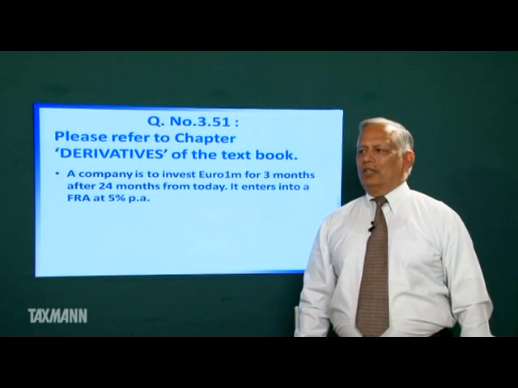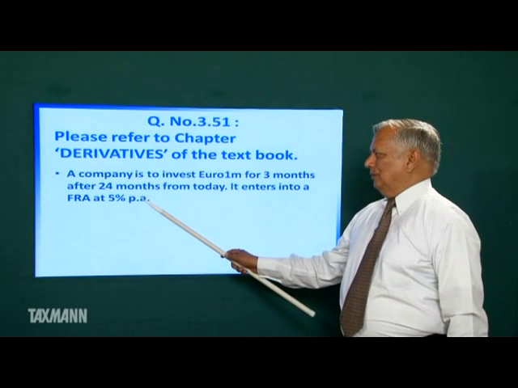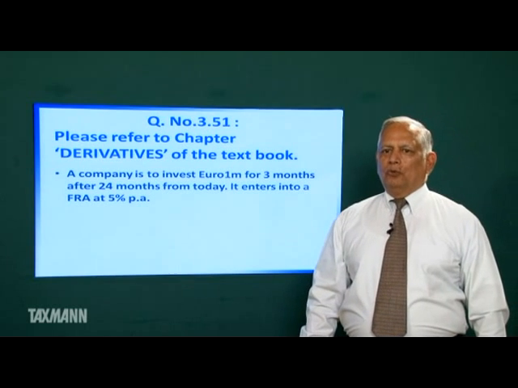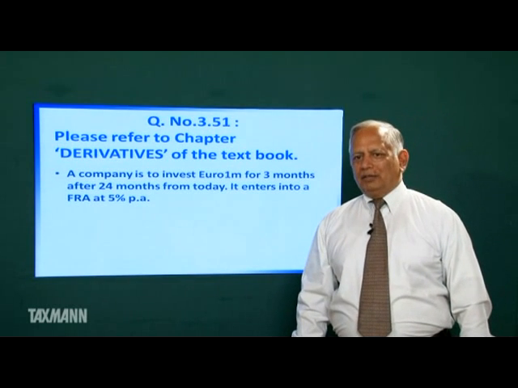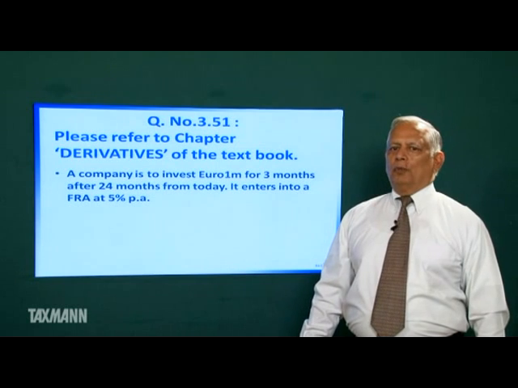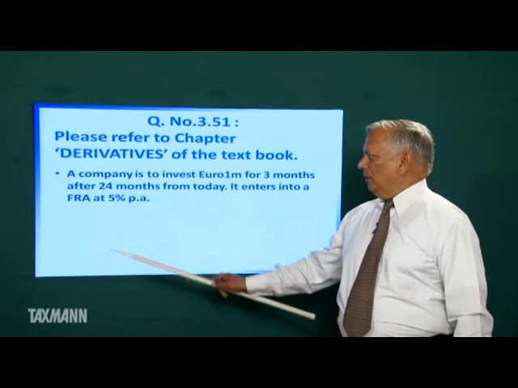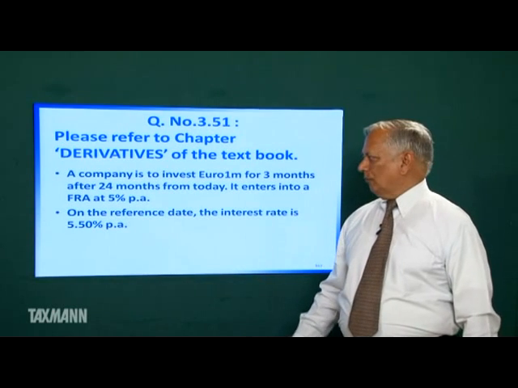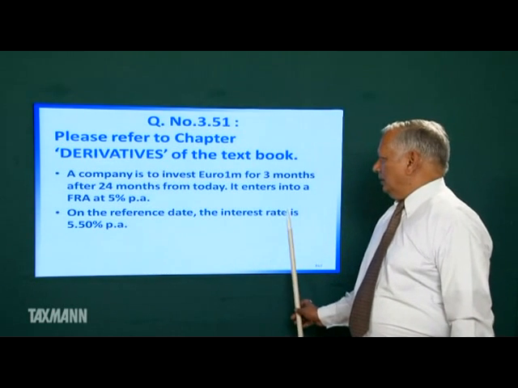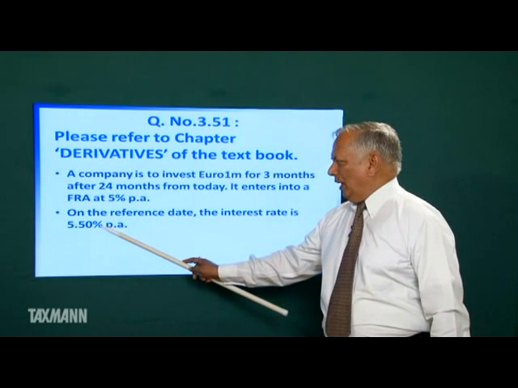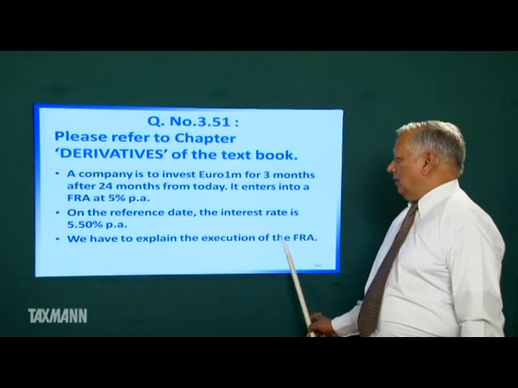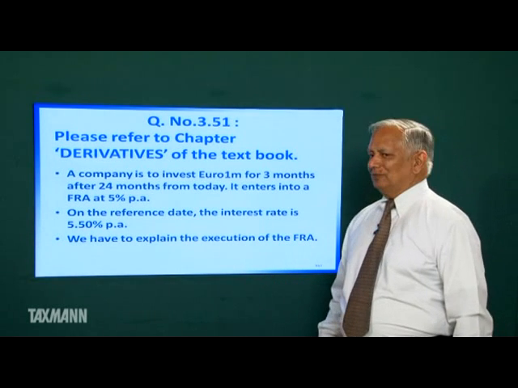The locked in interest rate is 5% per annum. So the company shall be able to deposit 1 million euro for 3 months after 24 months from today at the rate of 5% per annum. On the reference date, the interest rate is 5.50% per annum. We have to explain the execution of the forward rate agreement.